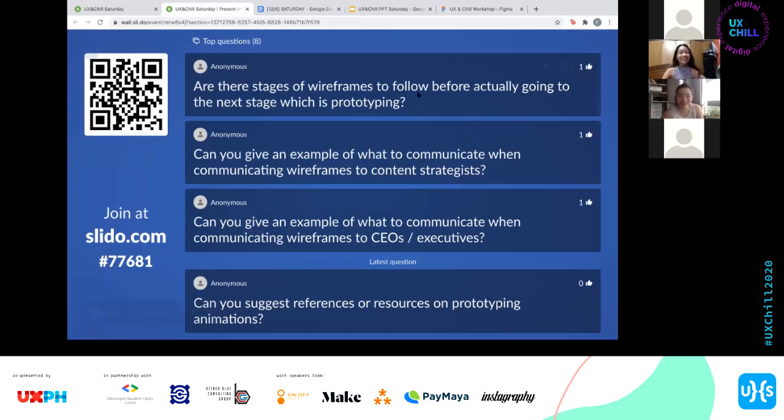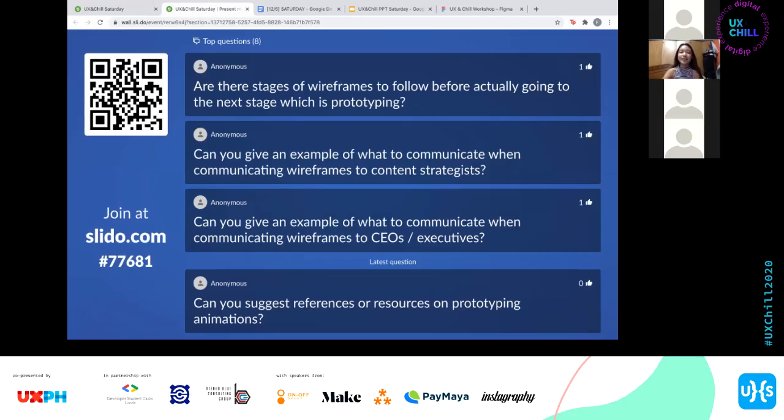Okay. Sige. First of all, amazing talk, amazing workshop, Ms. Nika. So thank you for that. And let's proceed as well with the questions. We have quite a lot here. Okay. So the first question is, are there stages of wireframes to follow before actually going to the next stage, which is prototyping?